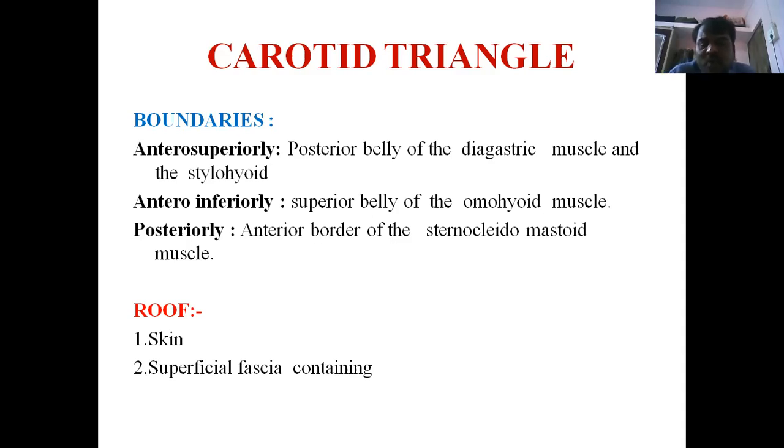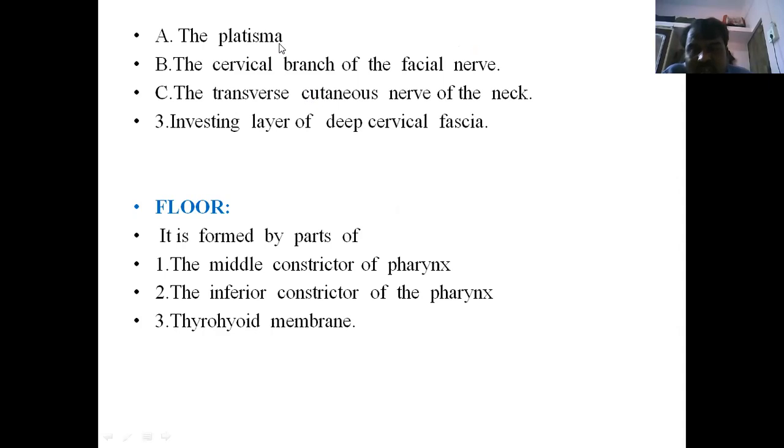Next, what is the roof? The roof is formed by the skin and superficial fascia. This superficial fascia is modified in the neck region as the platysma. The platysma muscle is a superficial modified fascia. Also we can identify the cervical branch of the facial nerve, the transverse cutaneous nerve of the neck, and the investing layer of the deep cervical fascia. These form the roof of the carotid triangle, whereas the floor is formed by the two constrictor muscles of the pharynx and the thyrohyoid membrane.